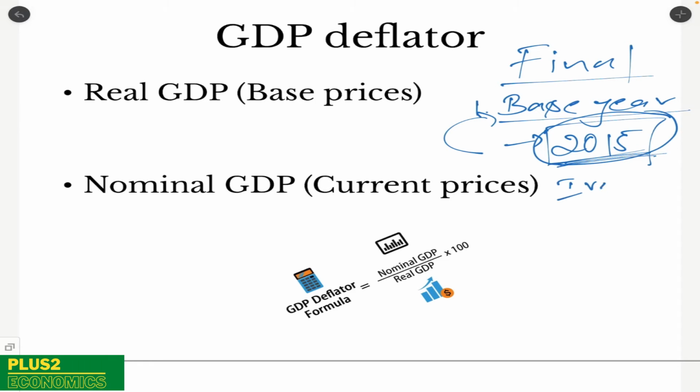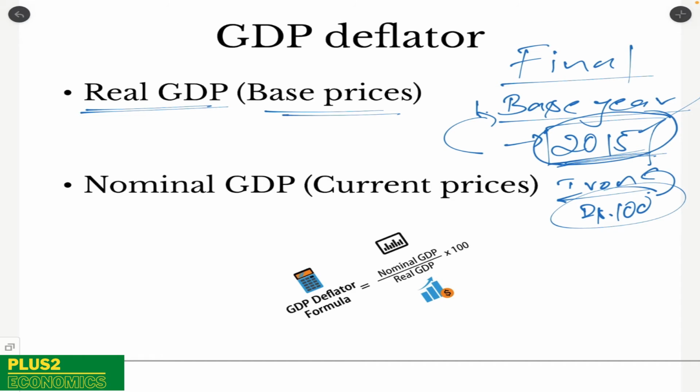Say for example, iron, just an example, say iron was rupees 100 in 2015. So we take 100 rupees as the value of iron because that was the price which was prevailing in the year 2015.